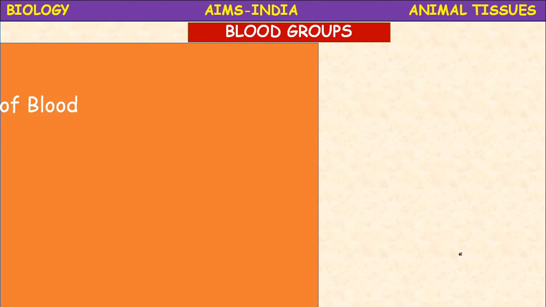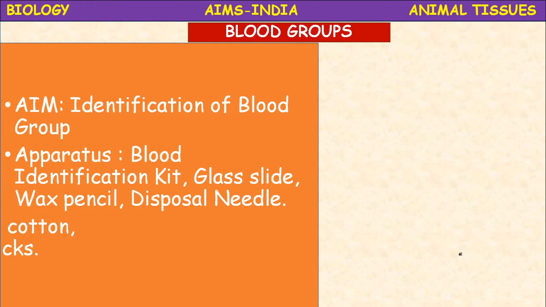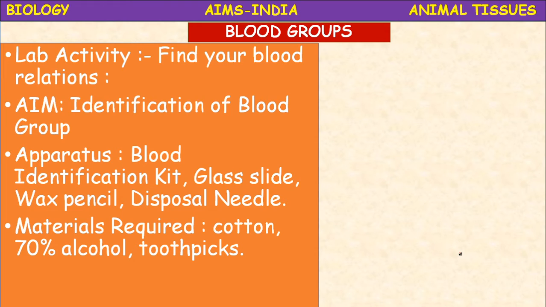The blood grouping. So, this lab activity, find your blood relations. The activity name is find your blood relations. Let us find out your blood relatives in your class. For this, we need a kit. What is the aim of the experiment? Identification of blood group. We need a kit which includes the apparatus that is available in your school lab to find out your blood groups.